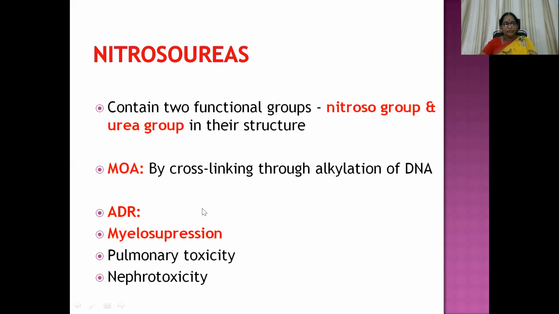Then coming to the group of drugs, that is nitrosoureas. They contain two functional groups, the nitroso group and the urea group, in their structure. Mechanism of action is cross-linking through alkylation of DNA, same as alkylating agents. Then ADRs are myelosuppression, pulmonary toxicity, and nephrotoxicity. Okay. So don't get confused between nitrogen mustards and nitrosoureas.